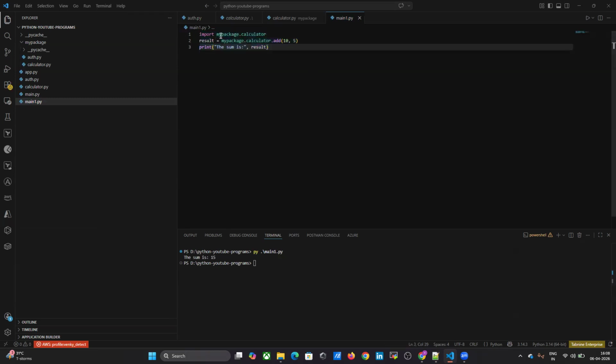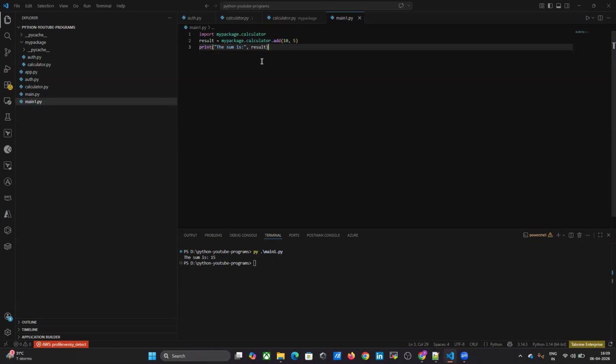Here I am calling my package dot calculator every time. For example, if I want to call it in 100 places, this is a long name, and somewhere I might forget my package dot calculator. Then instead I want a short name. Yesterday I discussed it: the short name is an aliasing name. My package as M, calculator as C. Just we have to use that.